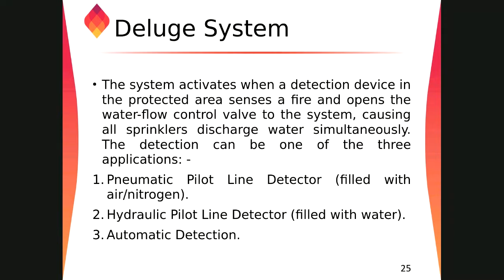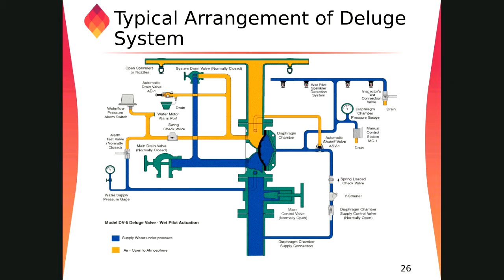I already discussed in the previous slide the detection. The one we are looking at is activated by hydraulics. We have sprinkler nozzles, the four nozzles here, and this piping is connected to this valve.